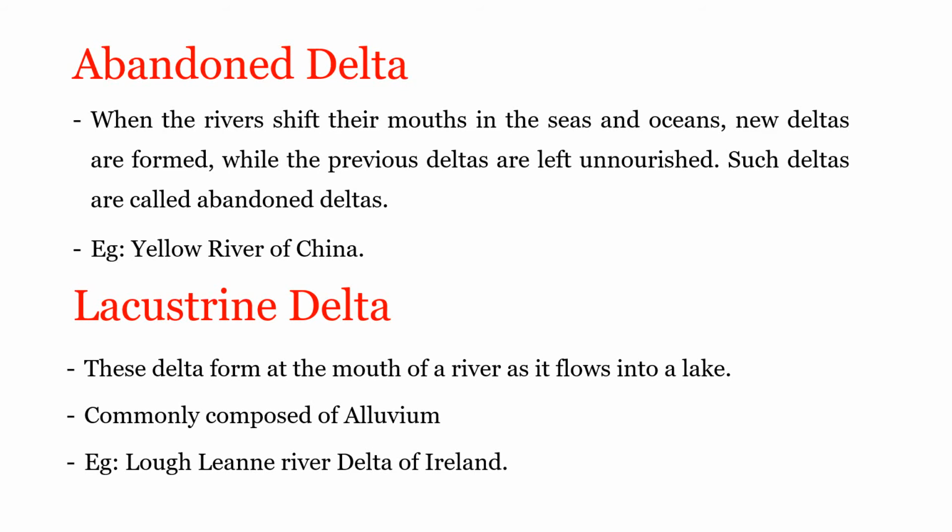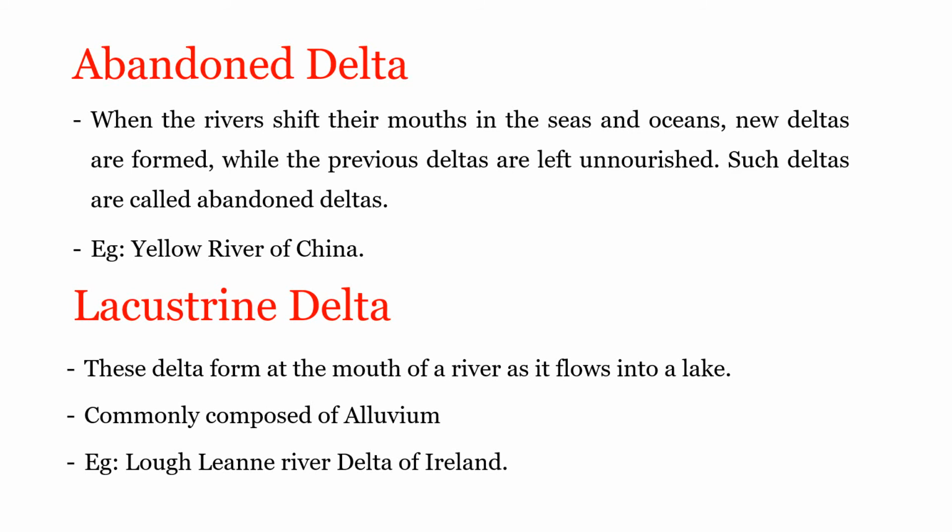For example, the Yellow River of China has changed its mouth several times and thus formed several deltas. The present delta of Yellow River is to the north of Shantung Peninsula, while the previous delta was deposited to the south of the peninsula. Another example is western part of Ganga Delta, which is drained by Hooghly River.